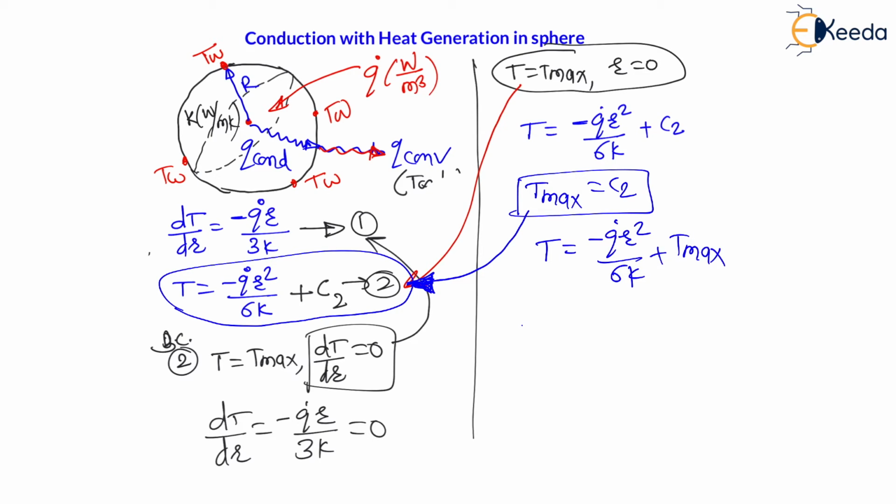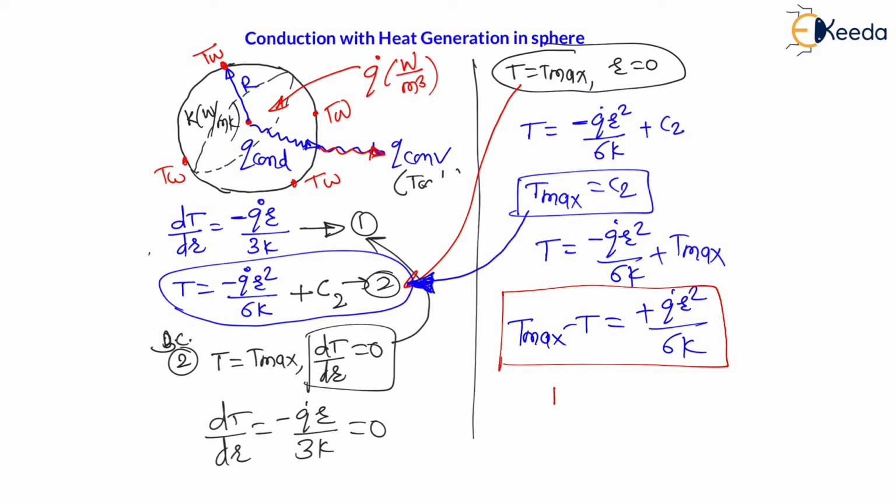Therefore, my dear students, the maximum temperature minus temperature at any location T will be equal to plus q dot r square divided by 6k, because this q dot r square we are considering on left side and T on right side. This will be our expression, right? Now, my dear students, this expression is very much important. From this expression, we can say the temperature difference is directly proportional to r square. Therefore, temperature profile will be parabolic. Here, temperature profile will be parabolic, right?